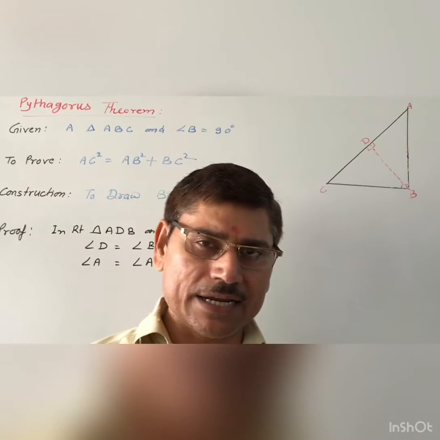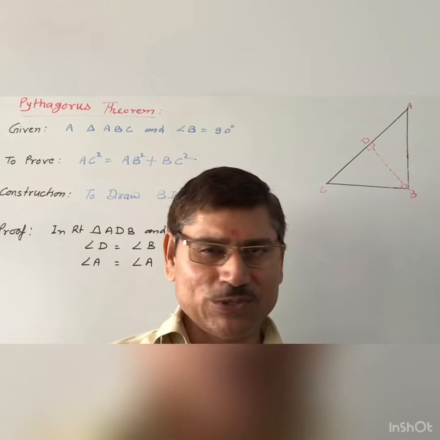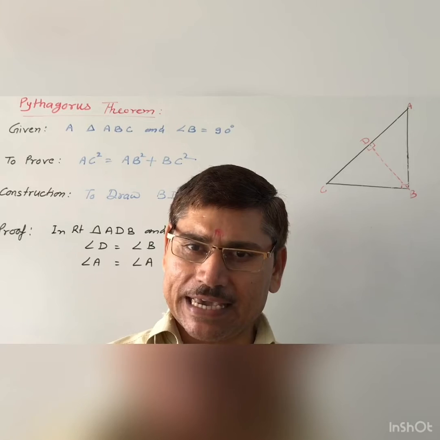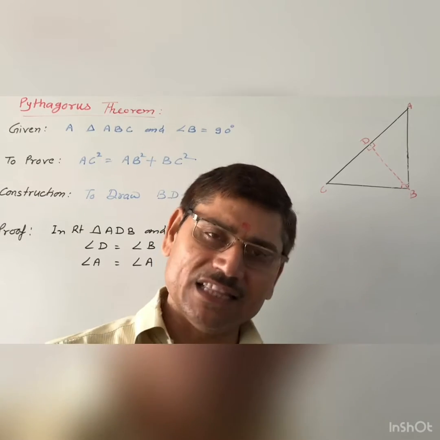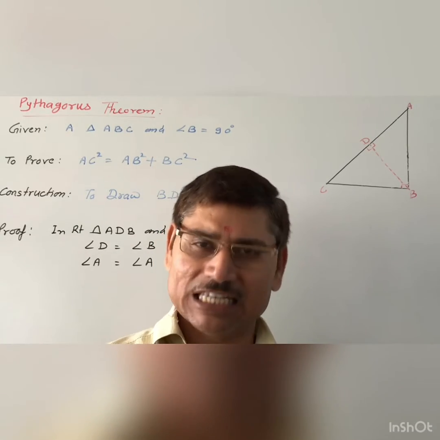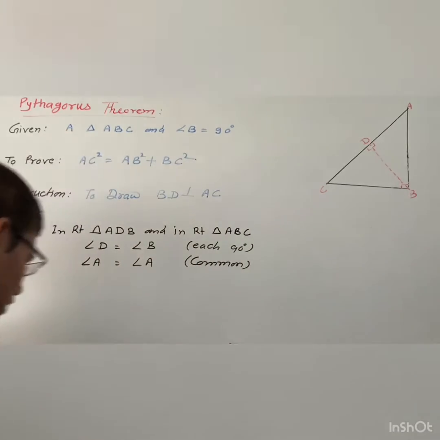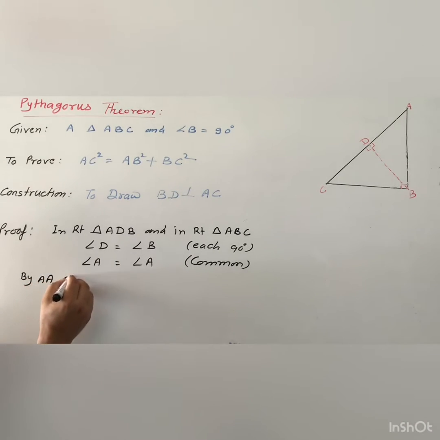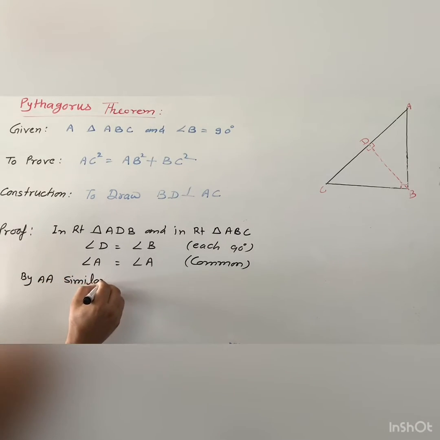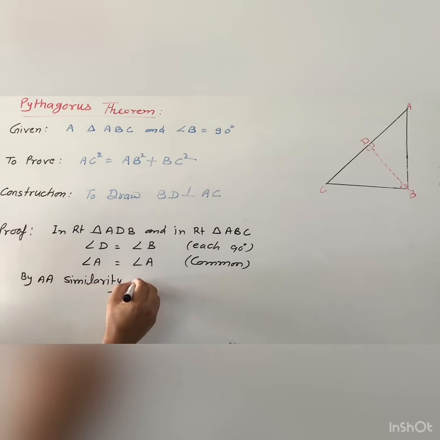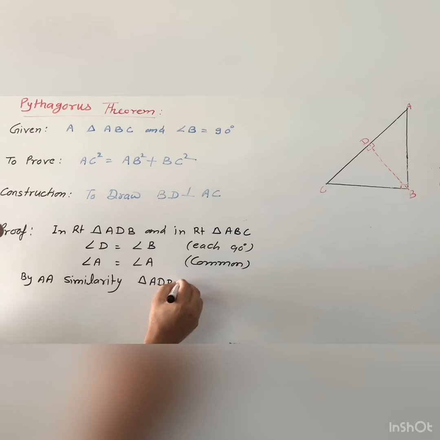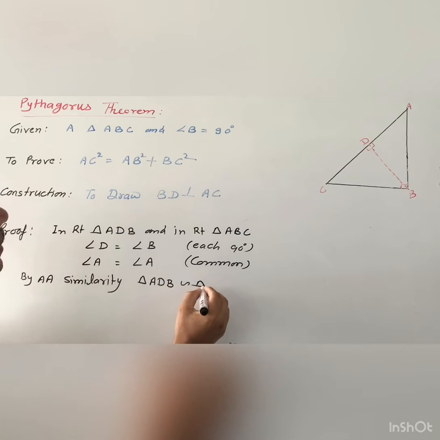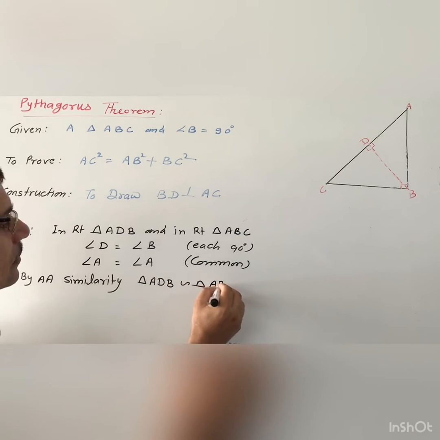Two angles are equal, then you can use the similarity, that is AA similarity. These two triangles are similar. Yes, of course. So by AA similarity, we can write triangle ADB similar to triangle ABC.